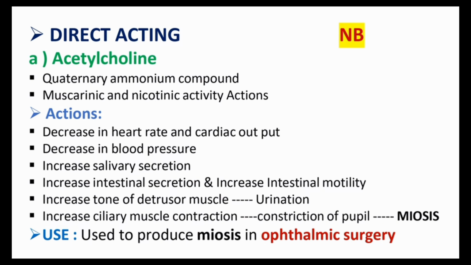Then it increases ciliary muscle contraction, so constriction of the pupil. This action is called miosis, one of the important points. Okay, the main use of acetylcholine is to produce miosis in ophthalmic surgery. These are the main actions of acetylcholine. Very important. We want to be thorough with this one.